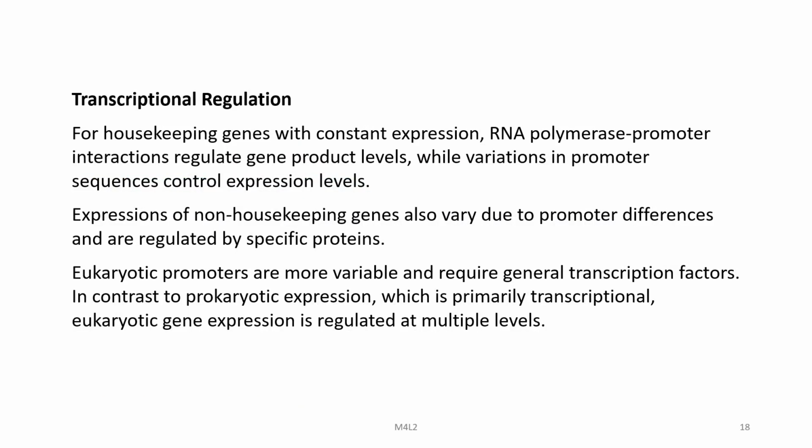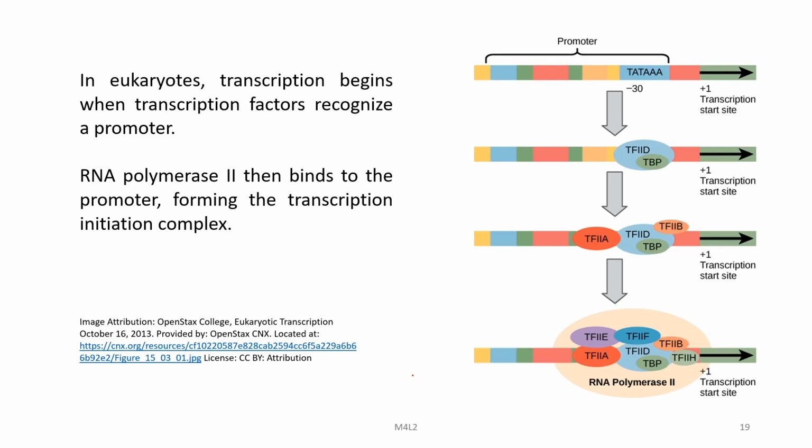For housekeeping genes with constant expression, RNA polymerase promoter interactions regulate gene product levels, while variations in promoter sequences control expression levels. Expression of non-housekeeping genes also varies due to promoter differences and is regulated by specific proteins. Eukaryotic promoters are more variable and require general transcription factors, in contrast to prokaryotic expression, which is primarily regulated at the transcriptional level. Eukaryotic gene expression is regulated at multiple levels.